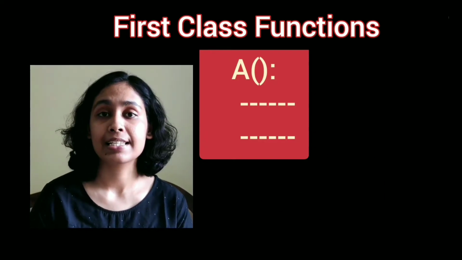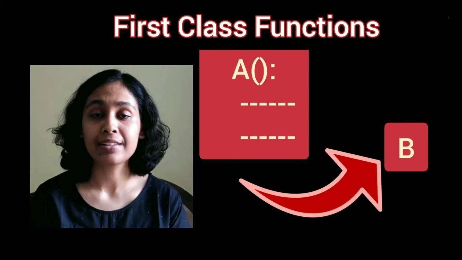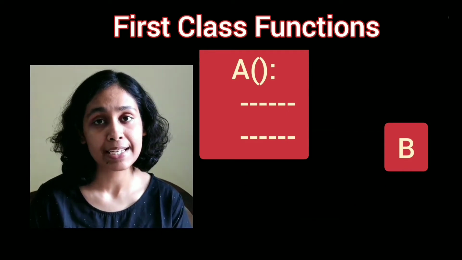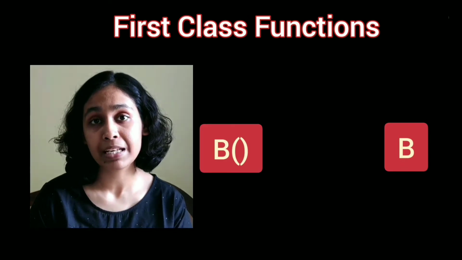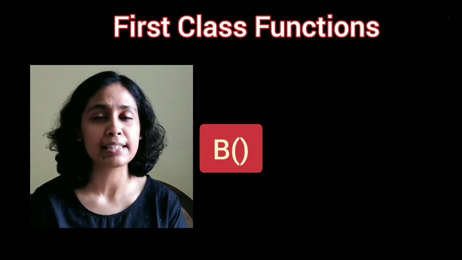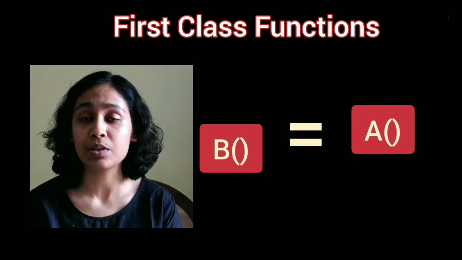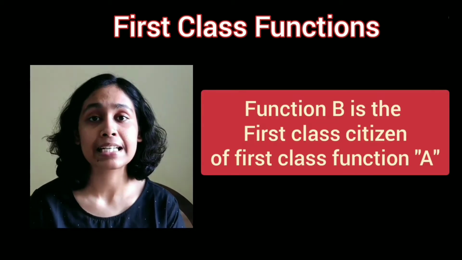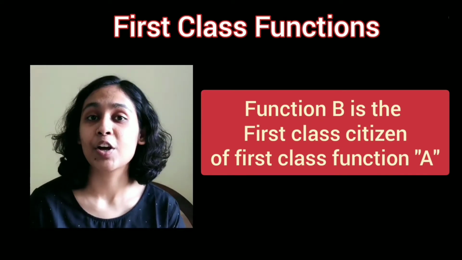And let us assign function A to function B, or rather say a variable B. Now what happens is when you do that, function B, or rather say variable B, becomes a function and it has access to every single thing that function A does. So function B becomes function equal to function A. And hence, function B is the first class citizen of function A. I hope I could clear your concept.